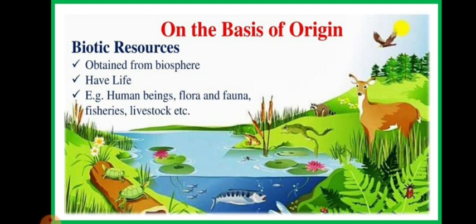Examples of biotic resources are human beings, flora and fauna, that means animals and plants, fisheries, that means the aquatic animals, as well as livestock, whatever kind of animals are available, as well as microorganisms, bacteria, fungi, lichens. All are biotic resources. So I hope biotic resources are clear to you. Now the question arises, what are biotic resources? The living components of the environment, the resources that have life, are known as biotic resources. Is it clear to you?